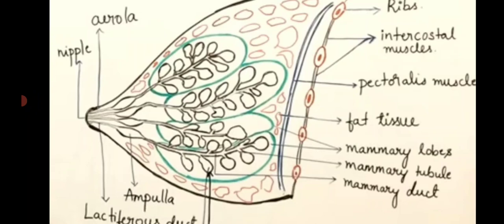Next, the hormone prolactin is responsible for milk secretion, and the hormone oxytocin is responsible for the ejection of milk, that is the expulsion of milk from the mammary gland. After parturition, that is after delivery, the milk is ejected out from the mammary gland, and for that ejection the hormone oxytocin is responsible.